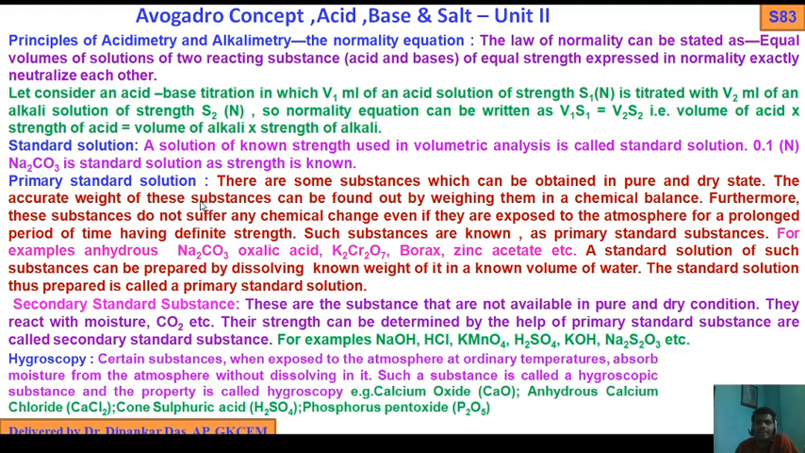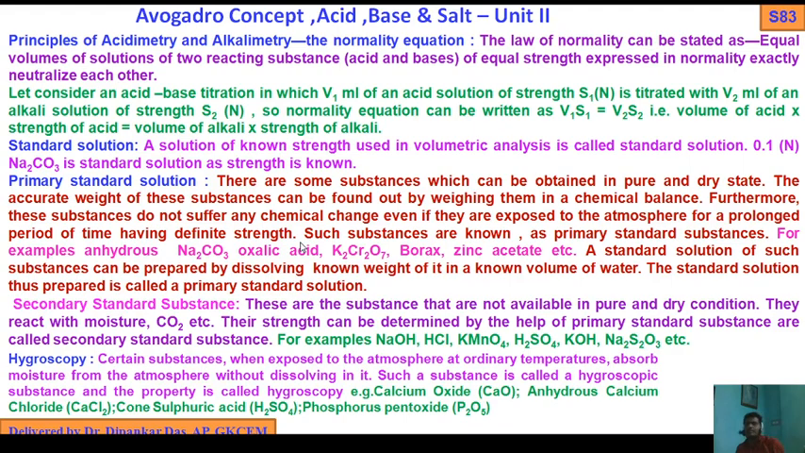Now standard solutions are of two types: primary standard solution and secondary standard solution. First of all, primary standard solution. These are substances which can be obtained in a pure and dry state. The accurate weight of these substances can be found out by weighing them in a chemical balance. Furthermore, these substances do not suffer any chemical change even if they are exposed to the atmosphere for a prolonged period of time, having definite strength.